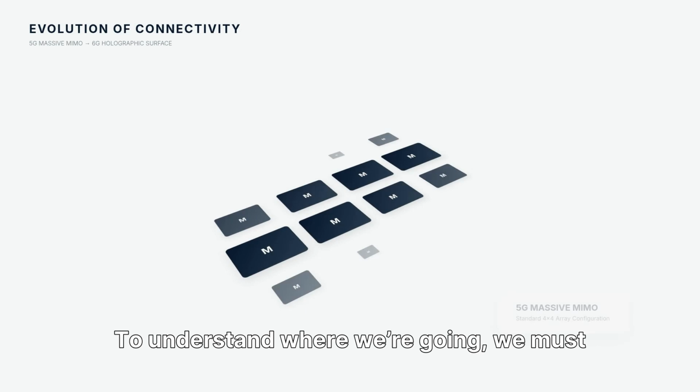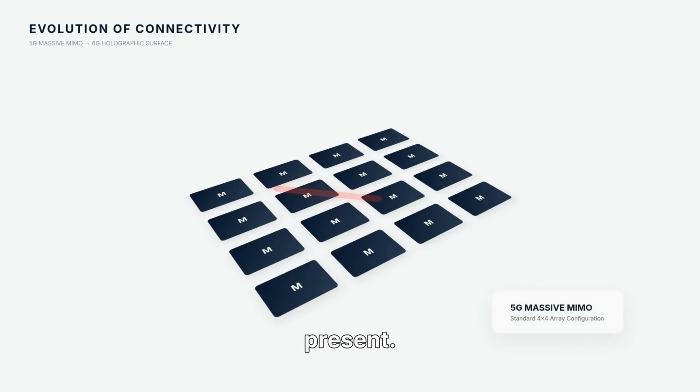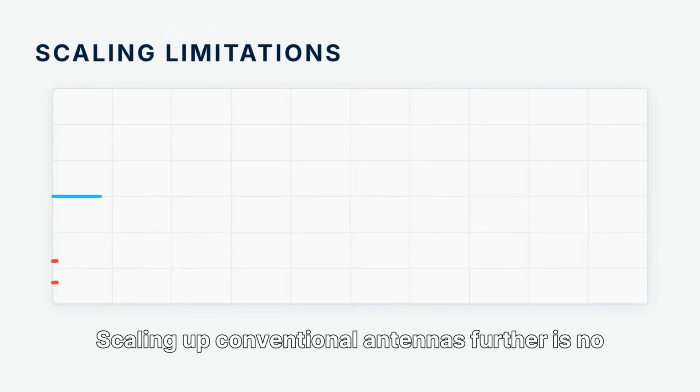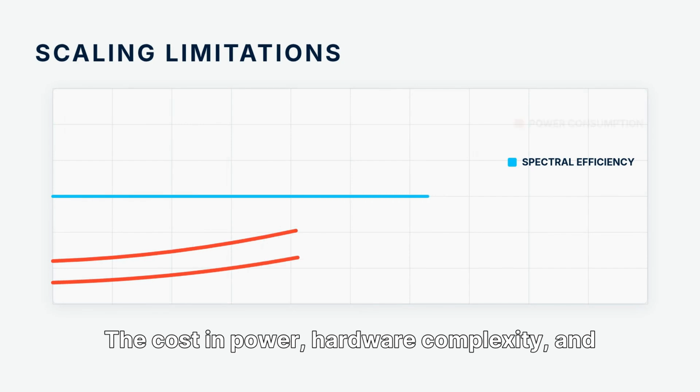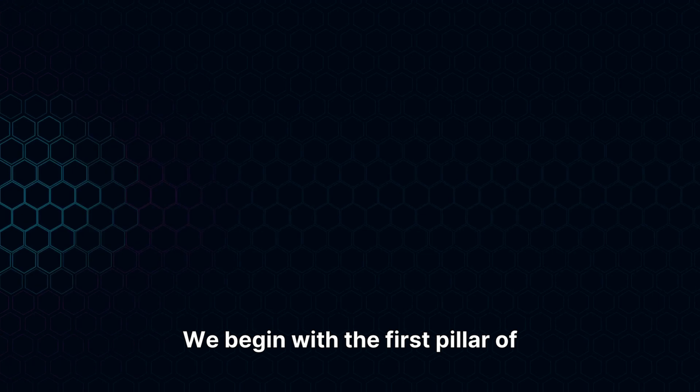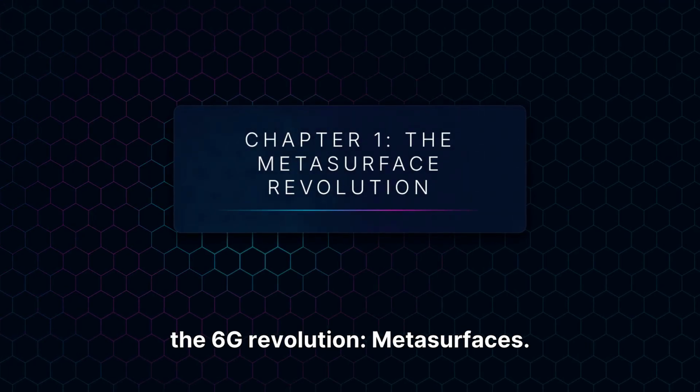To understand where we're going, we must first look at the bottleneck of the present. Massive MIMO brought us 5G, but it has reached a plateau. Scaling up conventional antennas further is no longer sustainable. The cost in power, hardware complexity, and physical footprint is simply too high. We begin with the first pillar of the 6G revolution, metasurfaces.